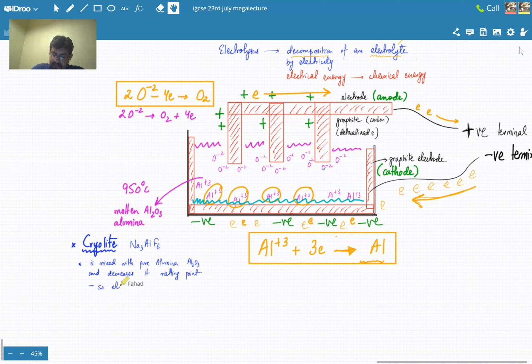So electricity conduction is possible now. If it were not in a molten state, nothing would happen. Yes, electrolysis is possible.